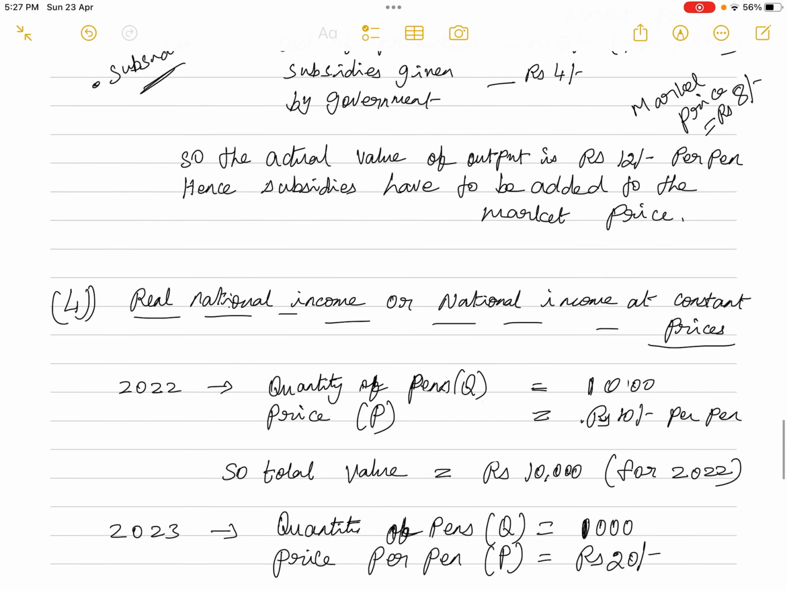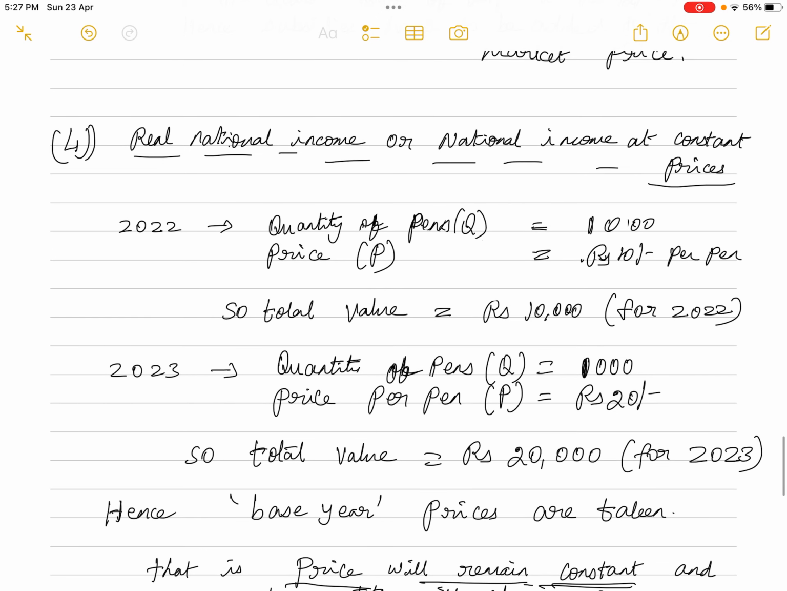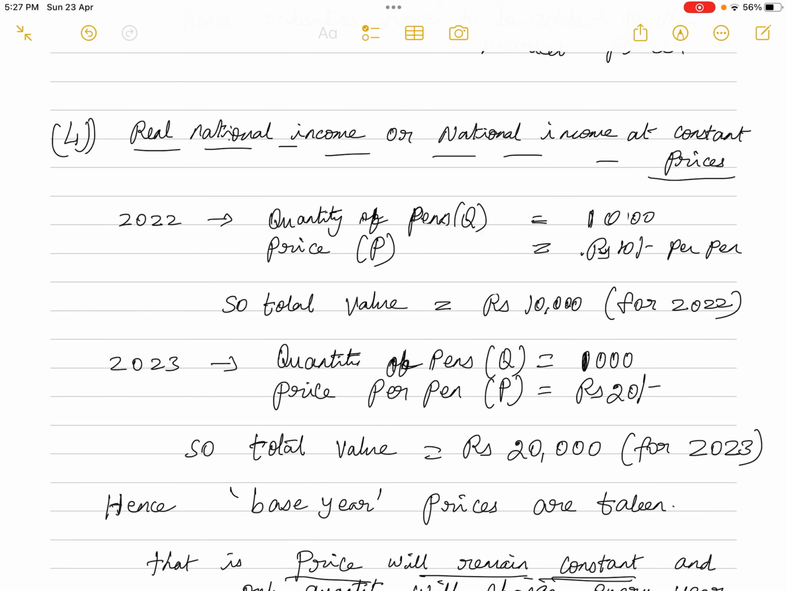And the next one you have to understand is that you will come across real national income, or national income at constant prices. See now what is happening: every year we are calculating the national income of a particular country, but will the price remain the same? No. For the same commodity, the price might increase or decrease. There will always be fluctuations in the prices of the commodities.